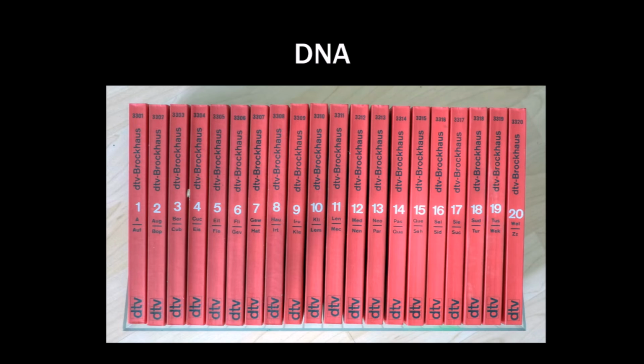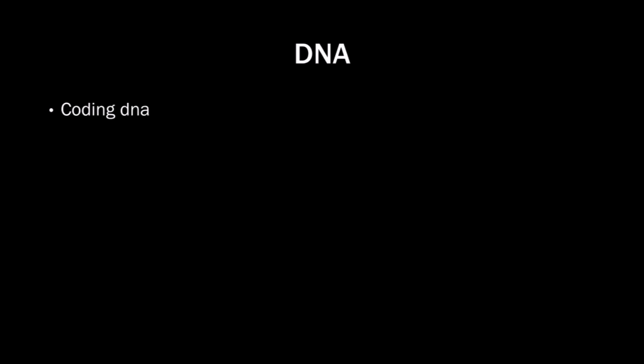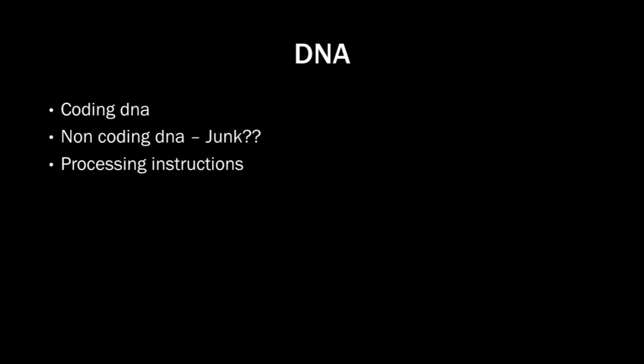How then? Well, the theory says that it formed in portions. Small pieces of random information are added every time. Let's see. Our DNA contains several components. Parts of it is coding. That's the part that codes proteins, which in turn are the building blocks of life. Other parts are not coding, so it doesn't produce proteins. It has been assumed that the majority is junk. Recent studies clearly refute that, however. There's also a part that is clearly processing instructions. Let's focus on the part that everybody agrees upon.